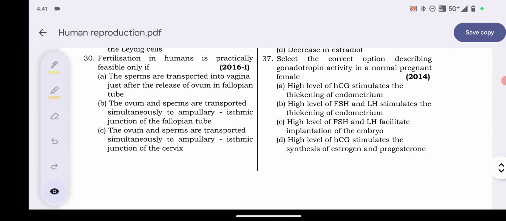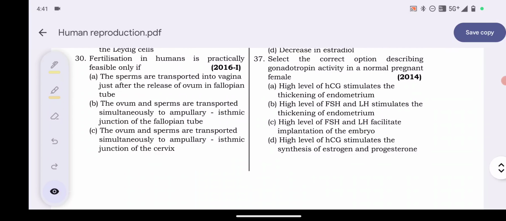37. Select the correct option describing gonadotropin activity in a normal pregnant female. High level of HCG stimulates the thickening of endometrium. High level of FSH and LH stimulate the thickening of endometrium. High level of FSH and LH facilitate the implantation of the embryo.